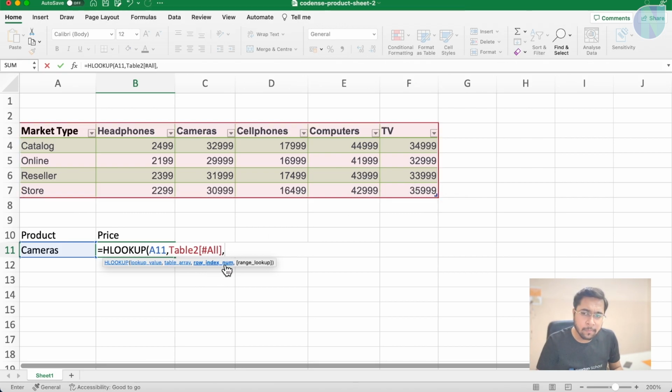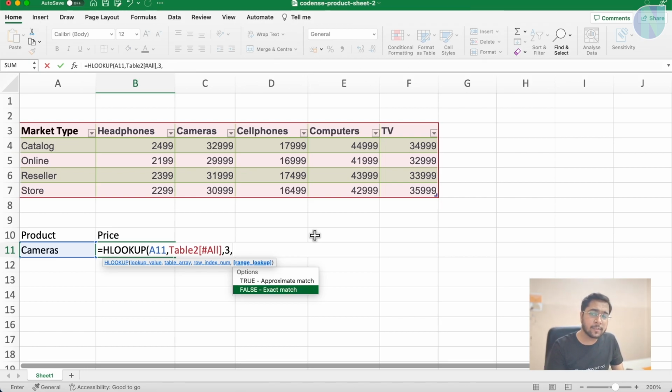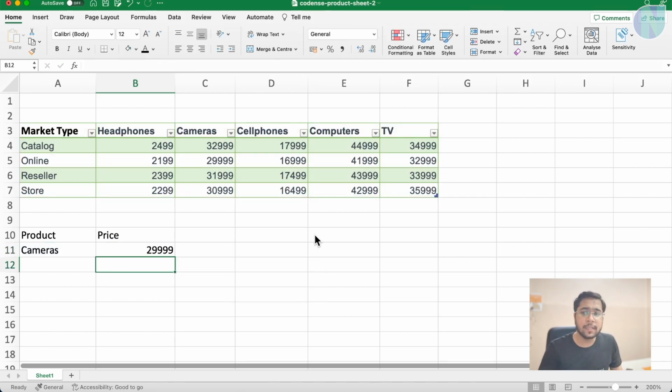And this also gets bolded, which value you need to put: the row index number. Like which row? First row, second row, third row, fourth row, fifth row. In VLOOKUP we were selecting the columns, but now we will select the rows. So this is 1, 2, 3. For online, it is the third row, so I will select 3. Then after that, we have true and false for exact match or approximate match. In this case, we need an exact match. So you can see this is the value for cameras in the online section.